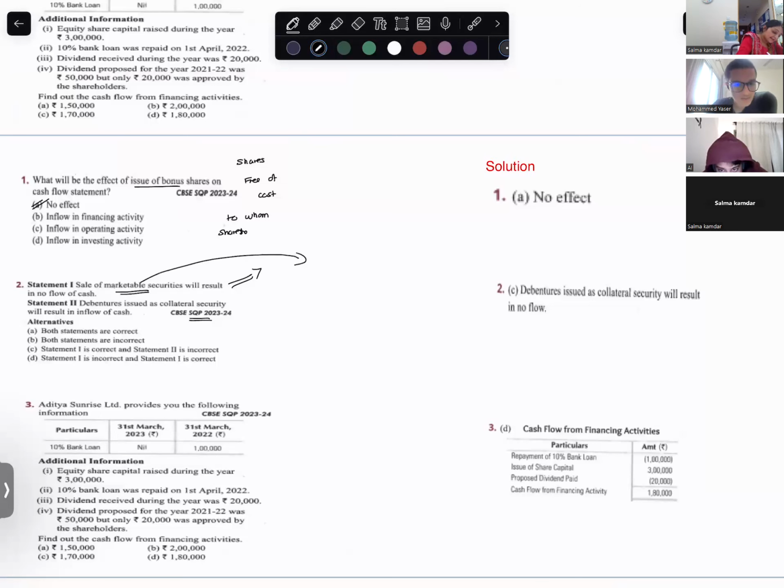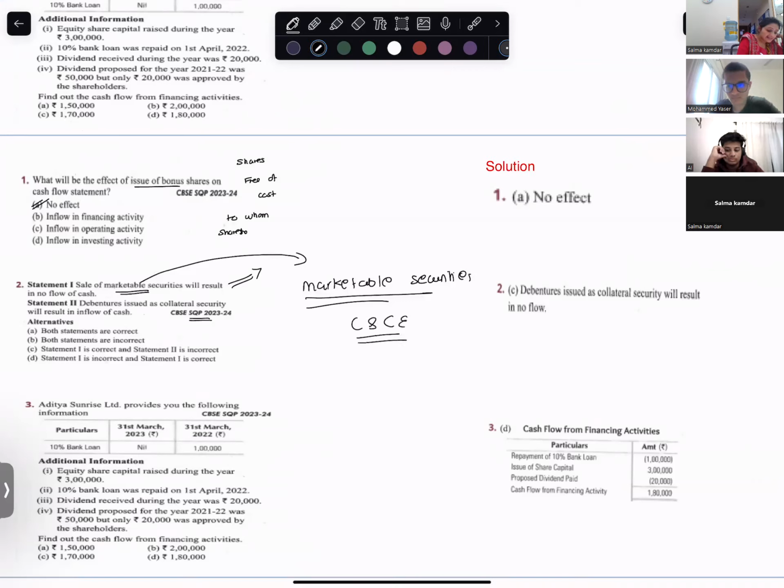What is marketable securities? Marketable securities is cash and cash equivalent, and this we treat as opening balance of cash or closing balance of cash, which is adjusted at the end of the cash flow.